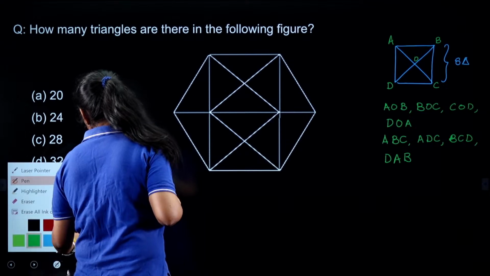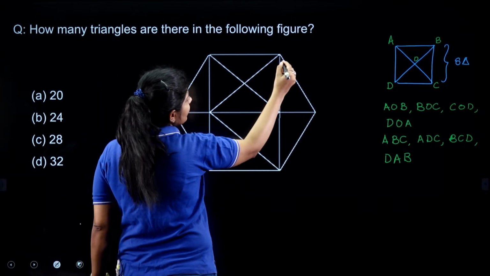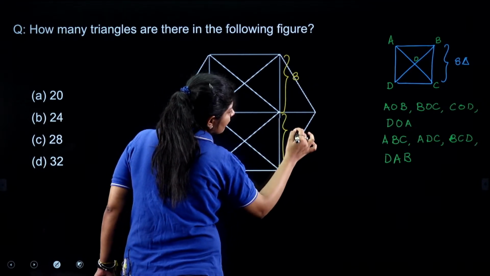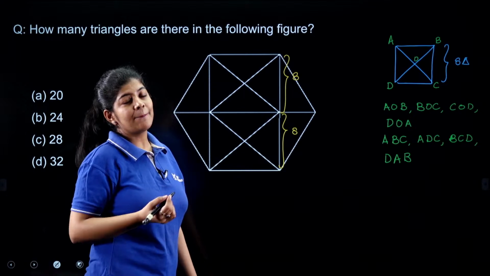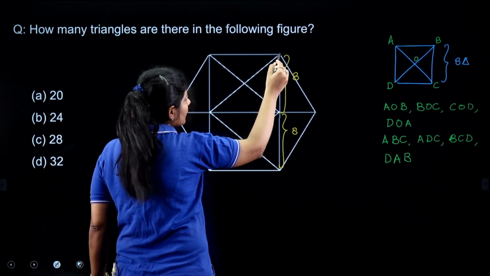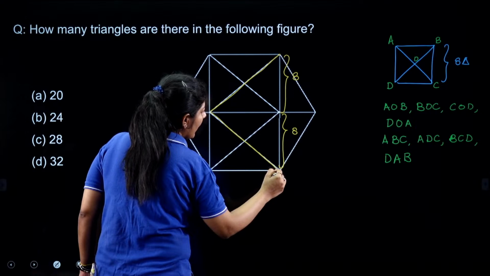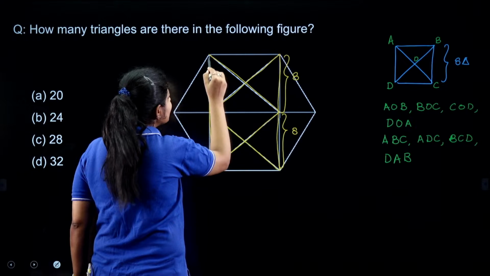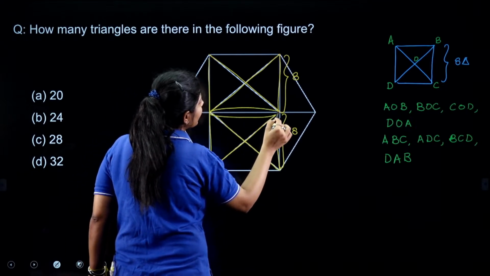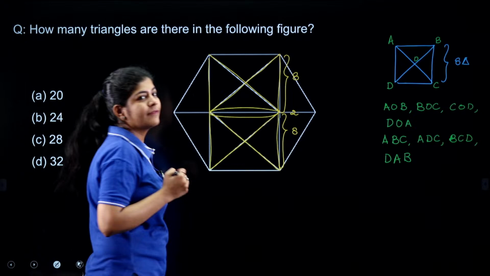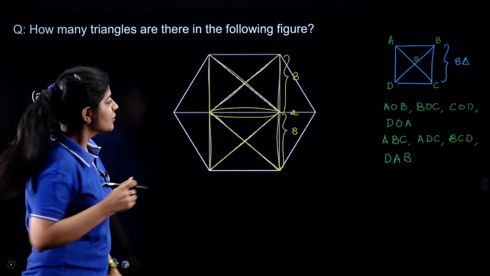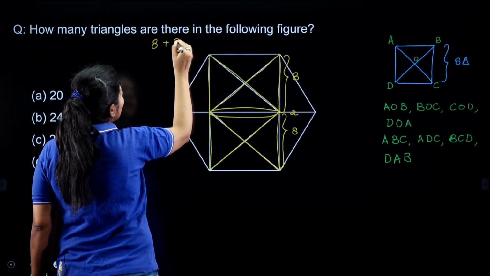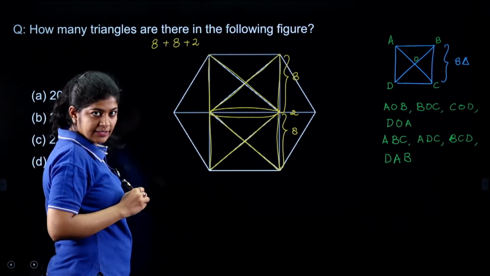Now, as I have 2 diagrams like this, this part will give me 8 triangles and this part will also give me 8 triangles. But when I combine both of them together, I get to know that here I have one big triangle over here and one big triangle over here. So because of this one line, we are getting 2 more triangles. So till now, in just this figure, I have 8 plus 8 plus 2 triangles, right?